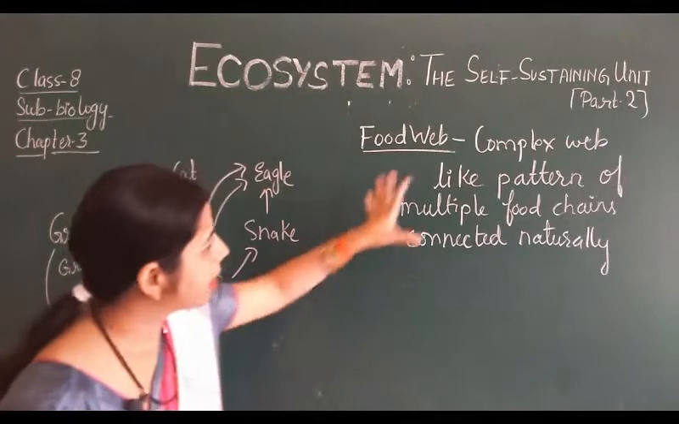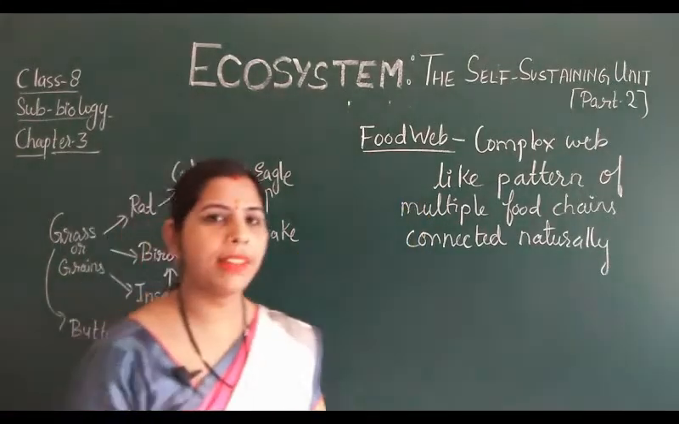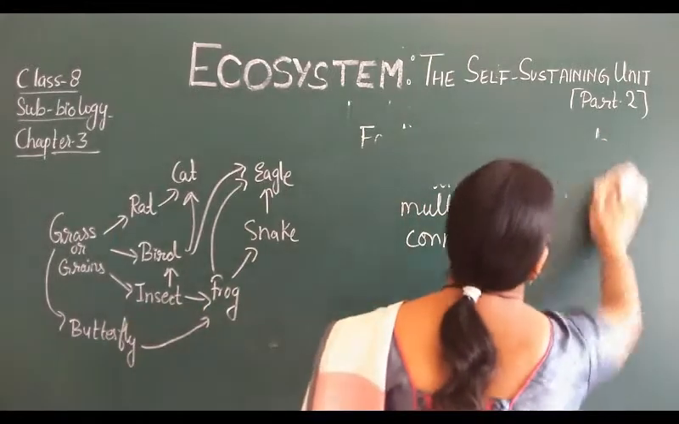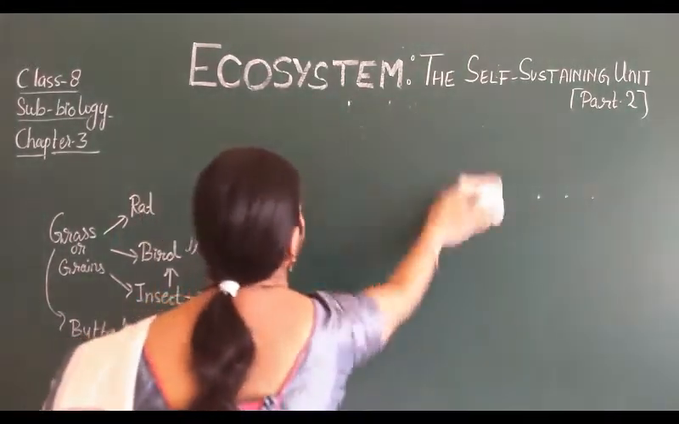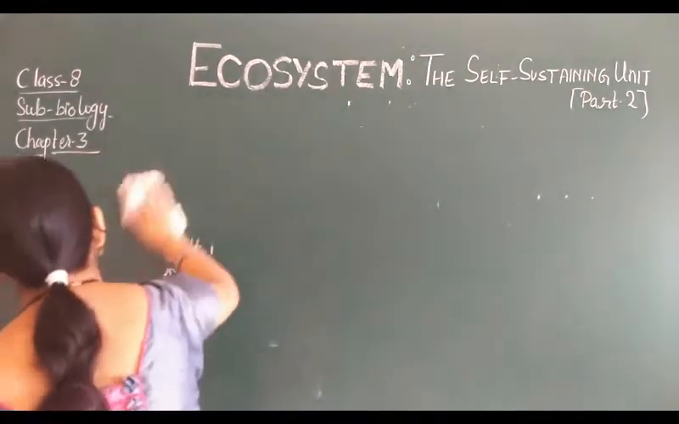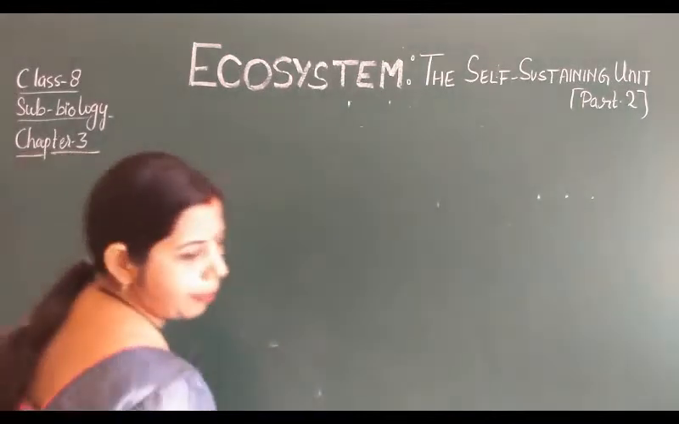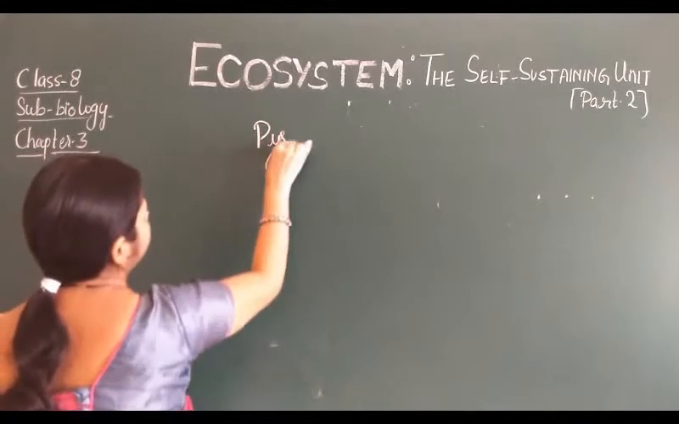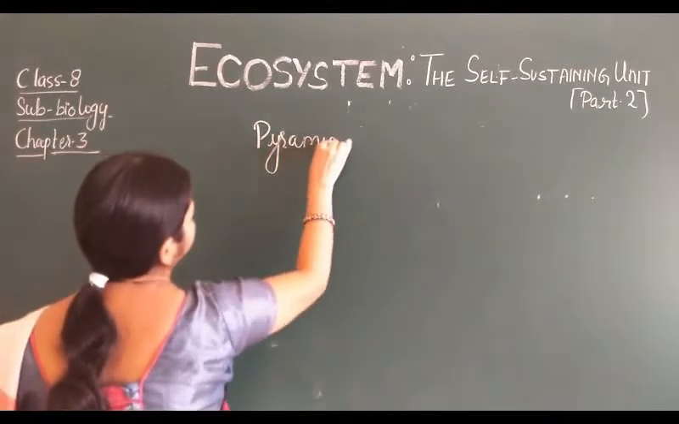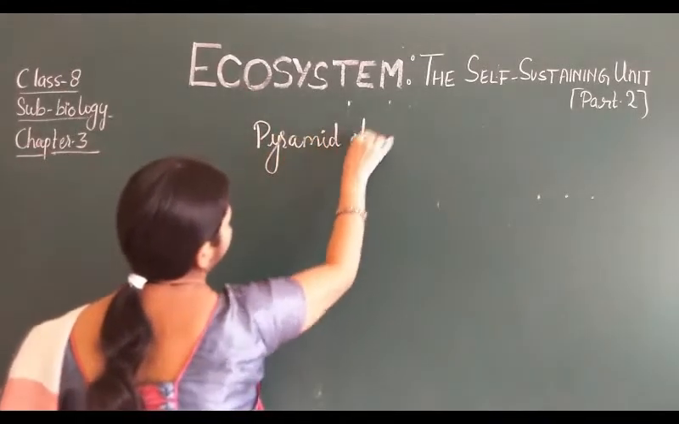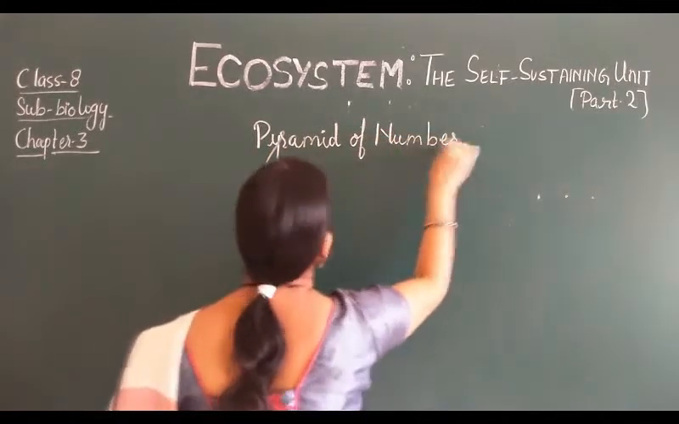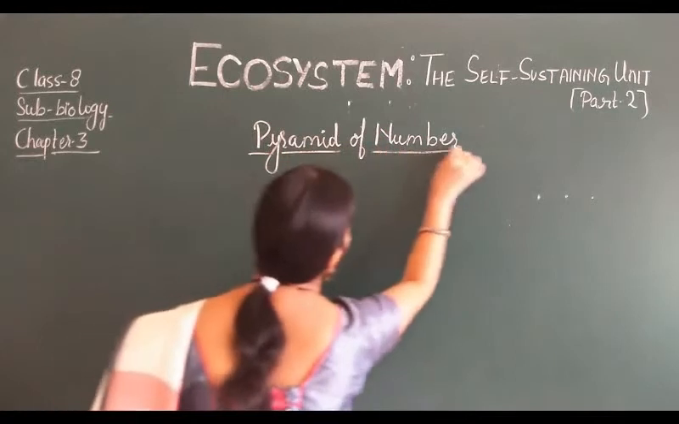Okay, so this is the food web. It is a complex structure. Now the next topic is the pyramid of number. So what is a pyramid of number? I am going to show you here.